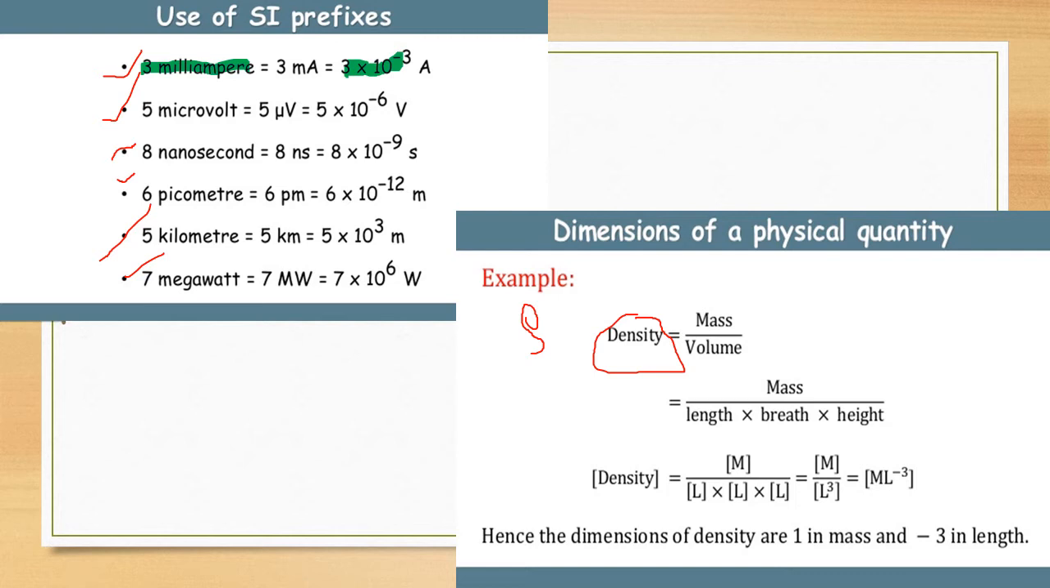So finally the dimension for the density is L raised to minus 3, M raised to 1, and T raised to the power 0.